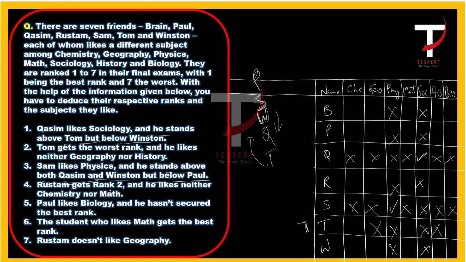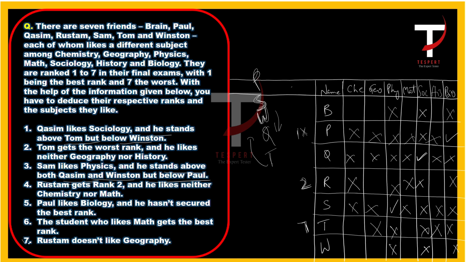Rustam gets rank number 2. And he likes neither chemistry nor maths. So he doesn't like chemistry as well as maths. Paul likes biology. Where is Paul? Paul is here and he likes biology. So strike out the remaining subjects. And he hasn't secured the best rank. So Paul doesn't get rank number 1.